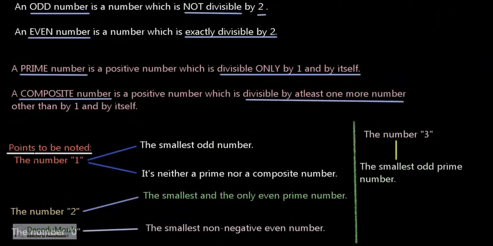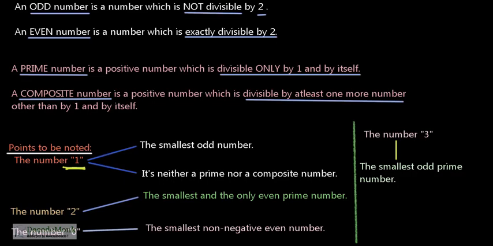Now let us take some points to be noted which should be remembered. Please write this down in your copy, and these concepts should be imprinted in your mind, so that no question related to this concept is left. The number 1, what is so particular or important about this number 1?